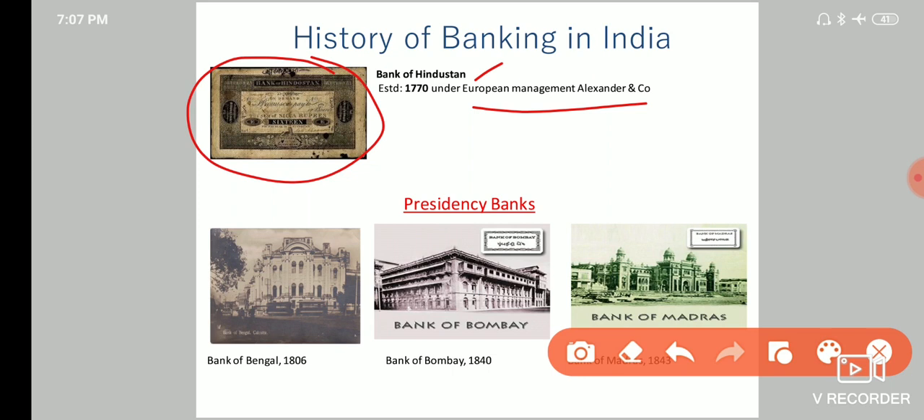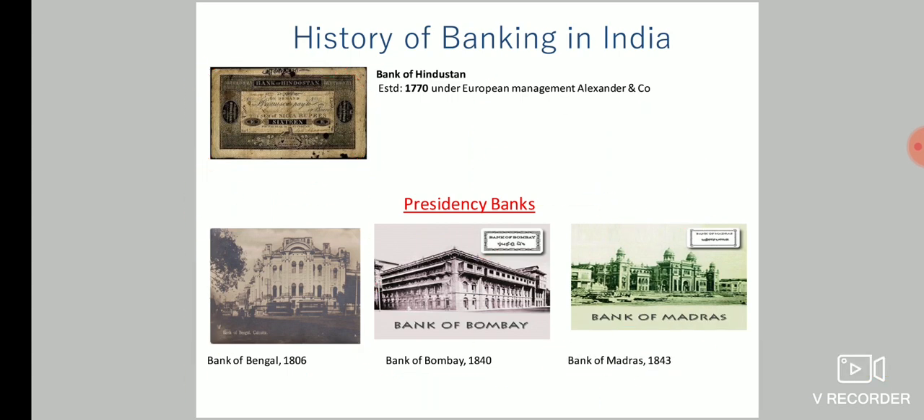And next in the picture comes the Presidency Bank. Presidency banks were established by the company government to facilitate their trade in India. So this was the first Presidency Bank, Bank of Bengal, established in 1806, and next Bank of Bombay 1840, and next Bank of Madras 1843. So these were the three Presidency banks.